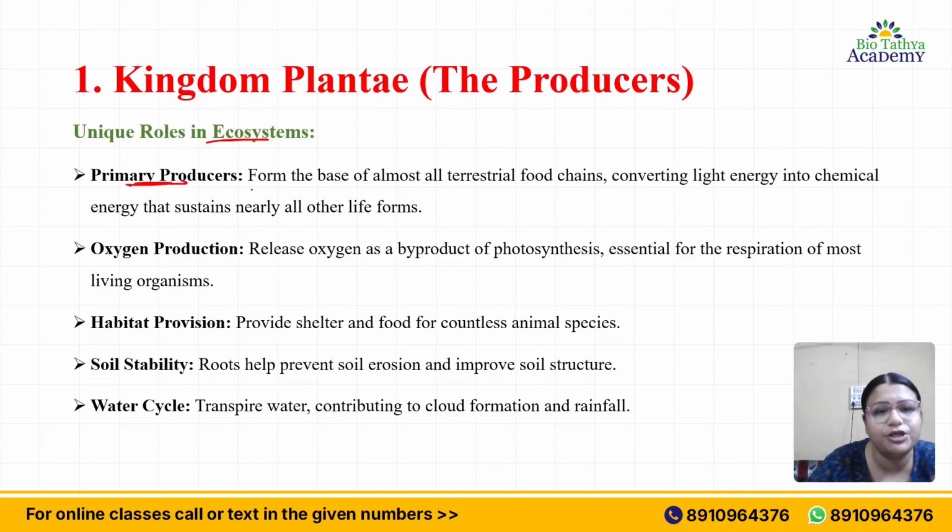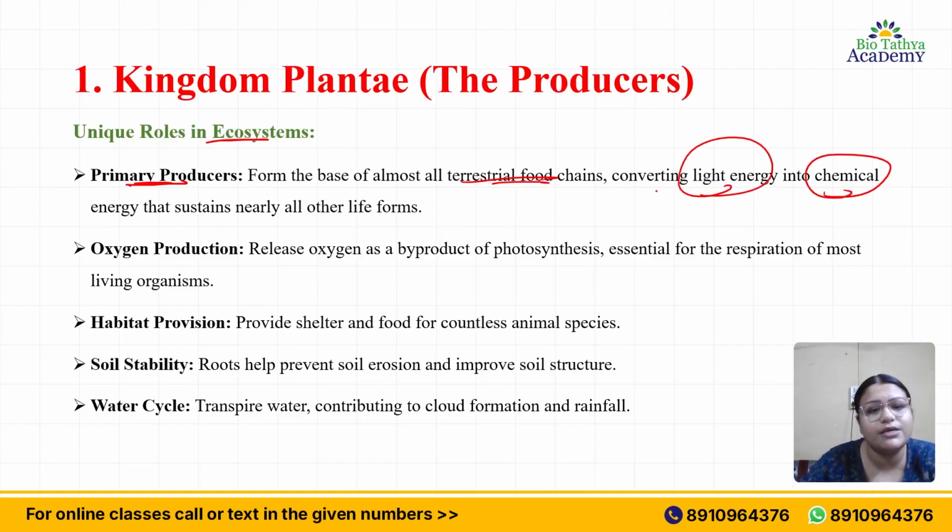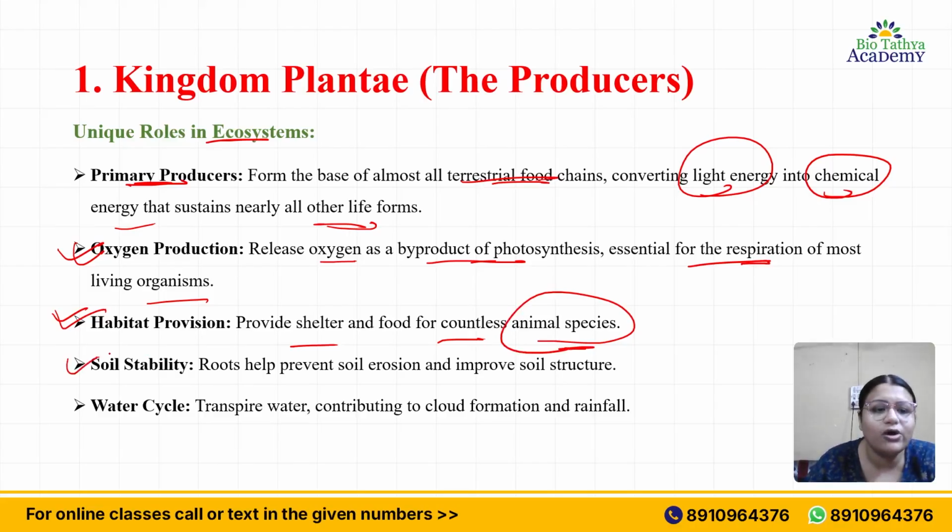They are basically the primary producers, which form the base of almost all terrestrial food chains. They can convert light energy into chemical energy and sustain nearly all other life forms. Then they produce oxygen. This is a huge oxygen powerhouse, releasing oxygen as a byproduct of photosynthesis, which is essential for respiration of most living organisms. Habitat provision: they provide shelter and food for countless animal species. Soil stability: obviously the roots help prevent soil erosion and can improve soil structure.